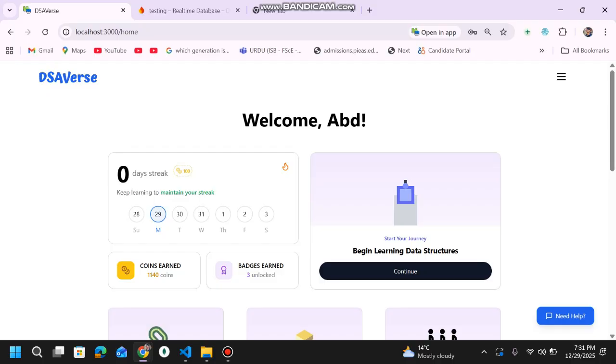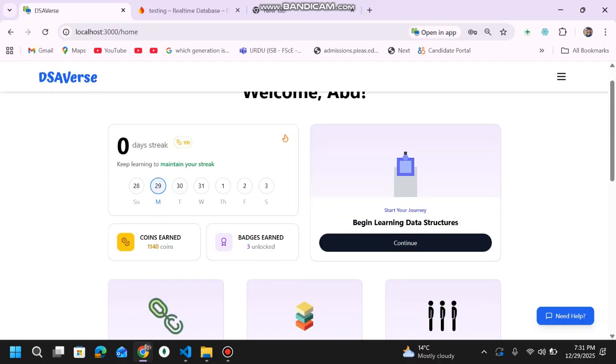This is my home page, and here you can start your journey. If you press continue here, the first thing on my platform is to take a quiz. A quiz is generally an assessment of your already known knowledge of data structures, your DSA knowledge basically.